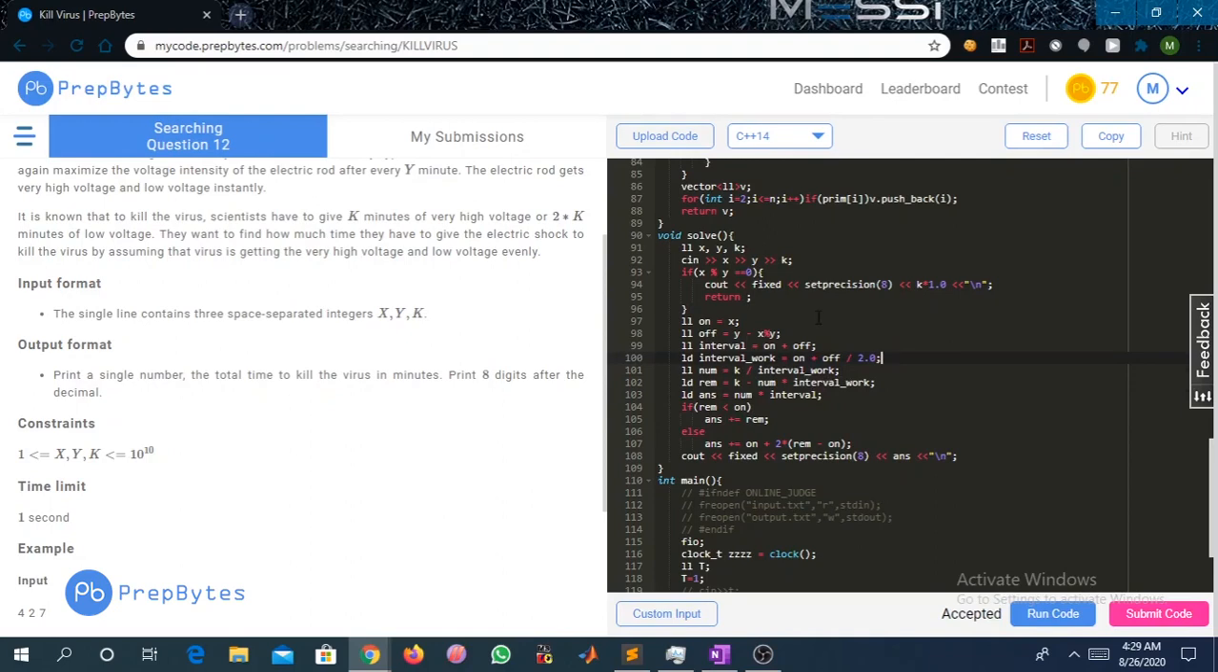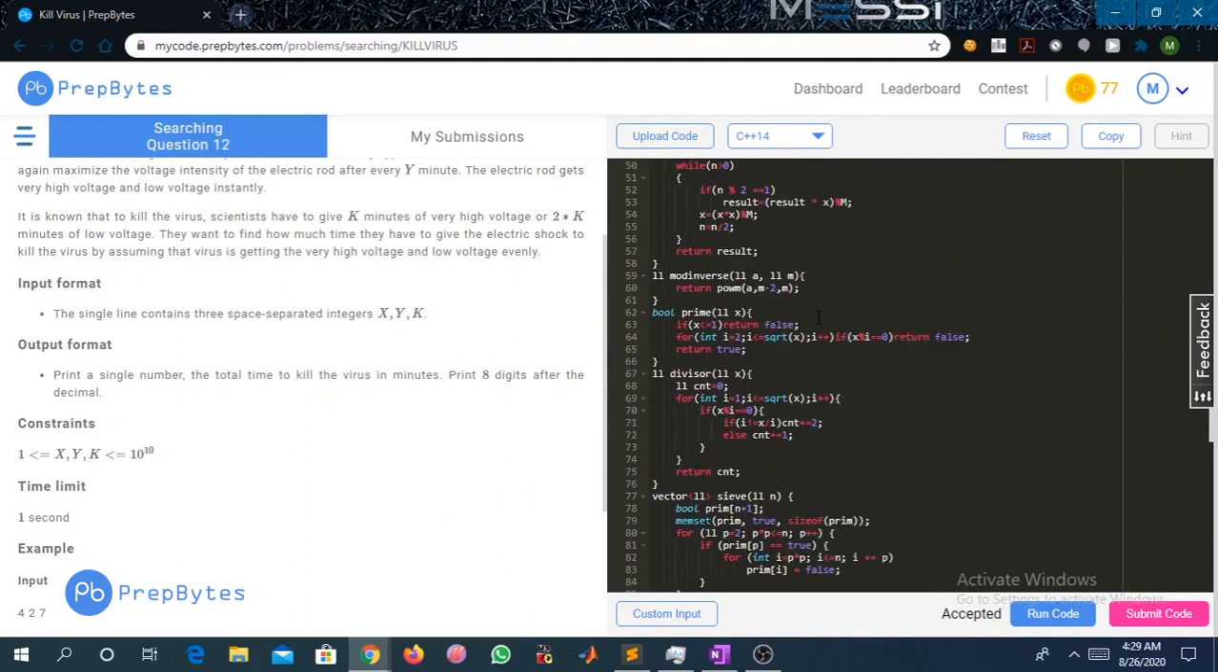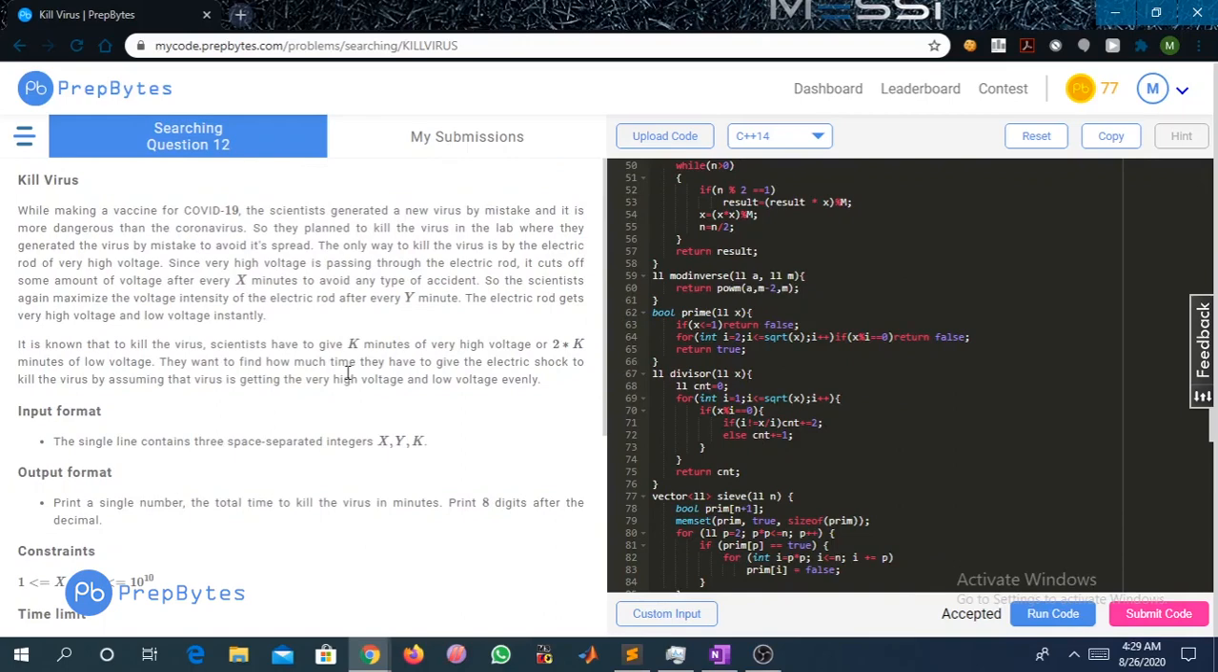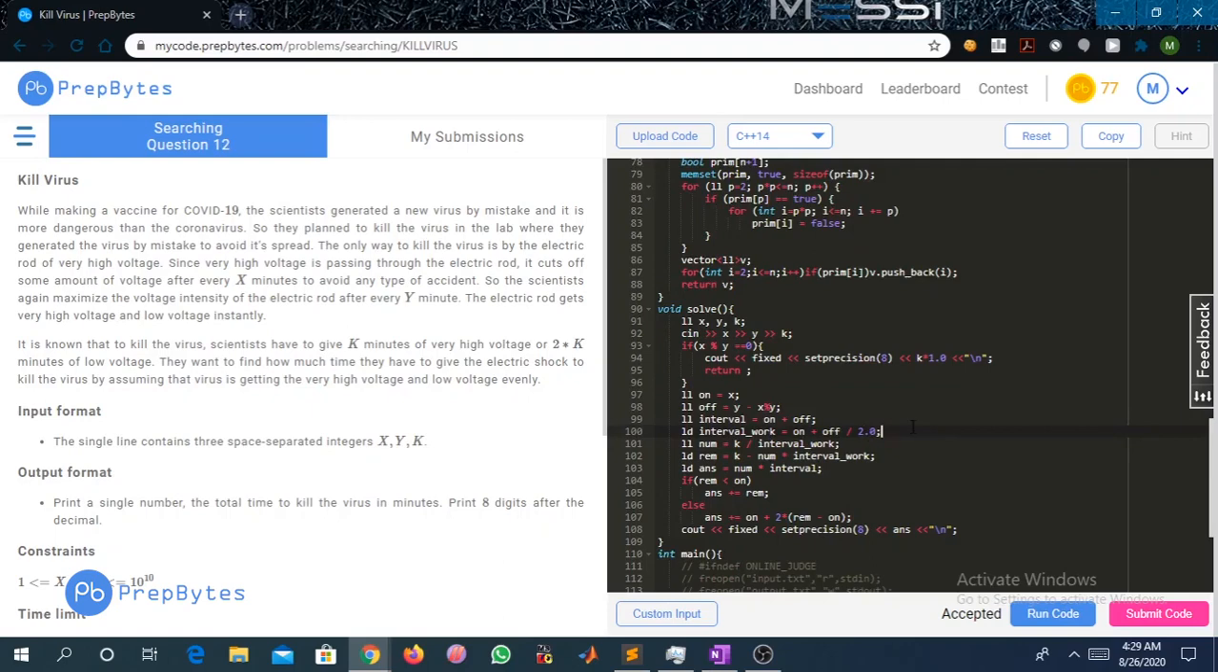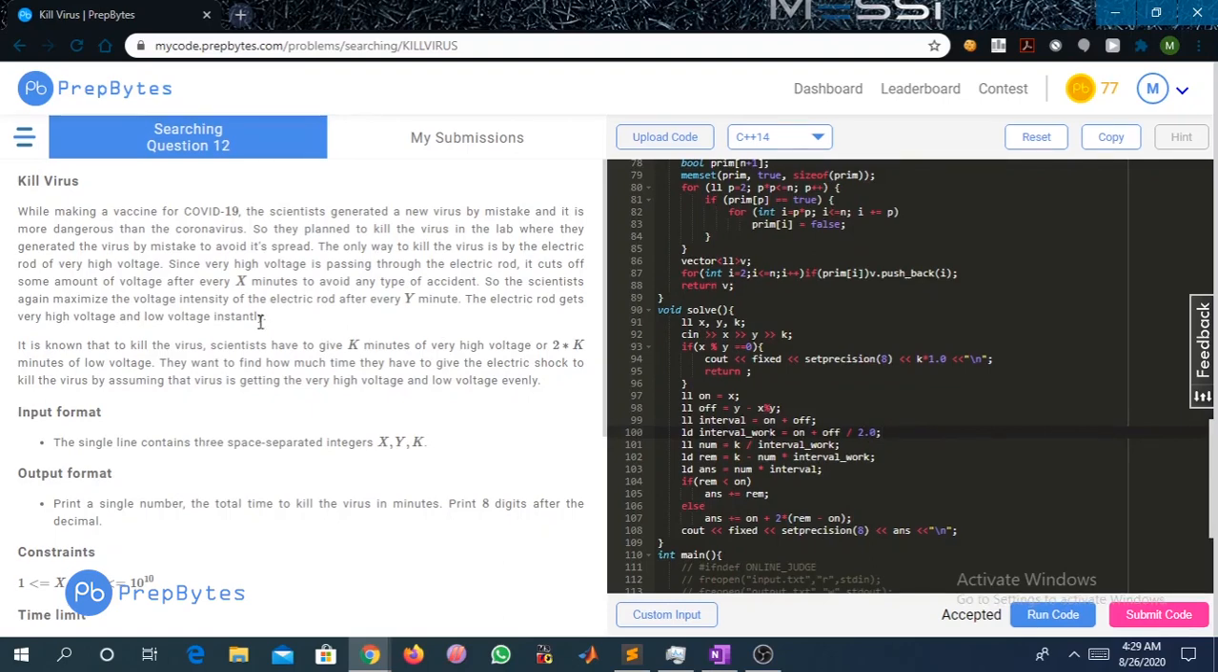So that was all about the question and the solution. There can be more than one approach for this question. We can also use binary search for that, that is, we give a time and check whether, if we invest that amount of time, the virus will be killed or not. So that can be another approach also. I hope you have understood the question and the solution properly. Thank you.